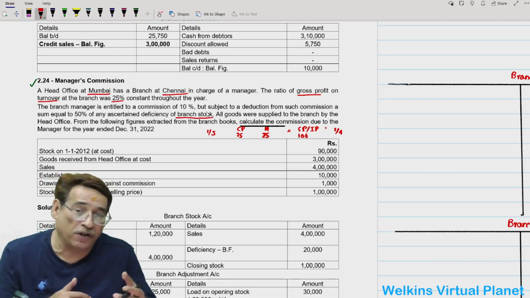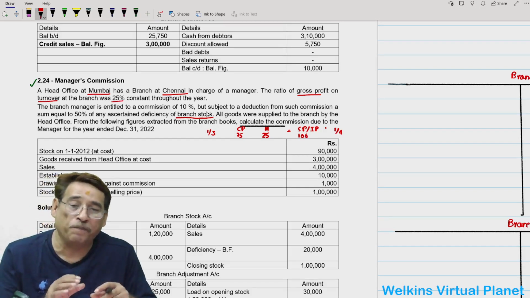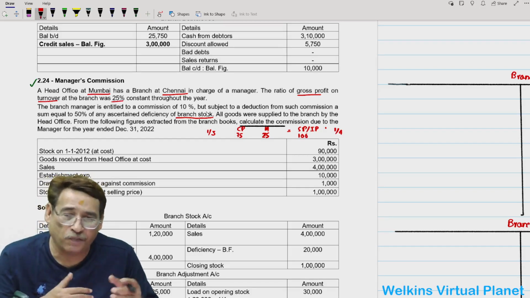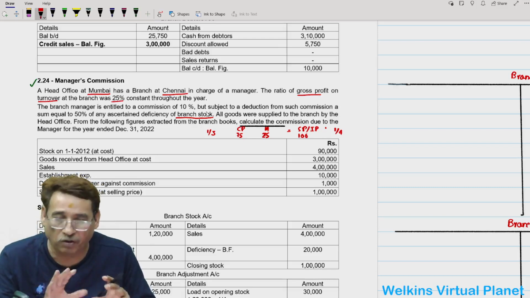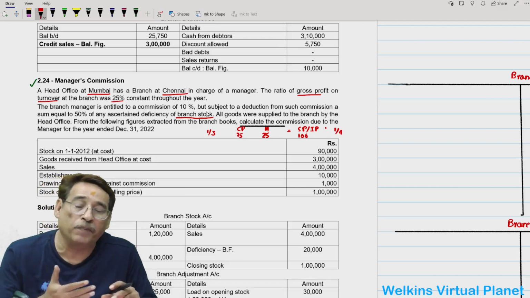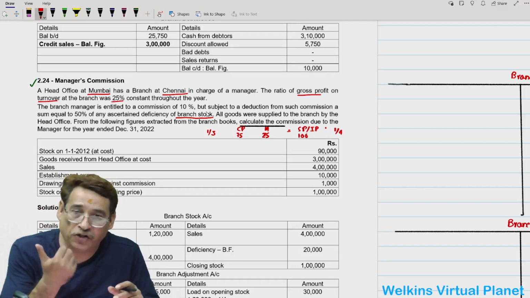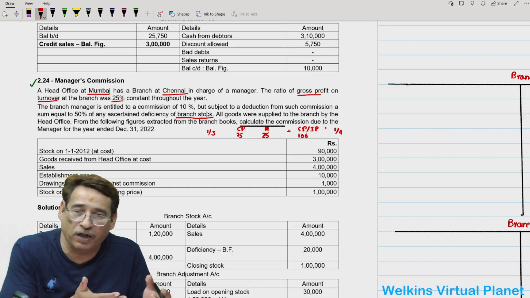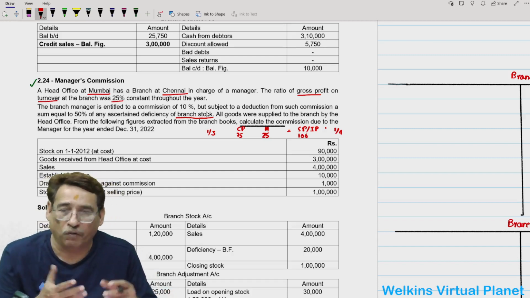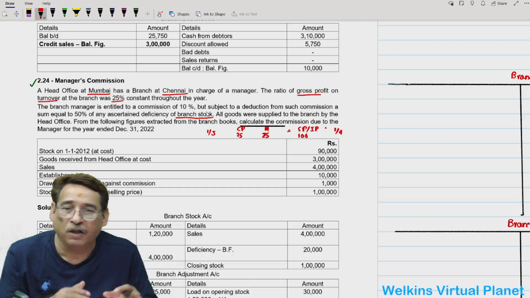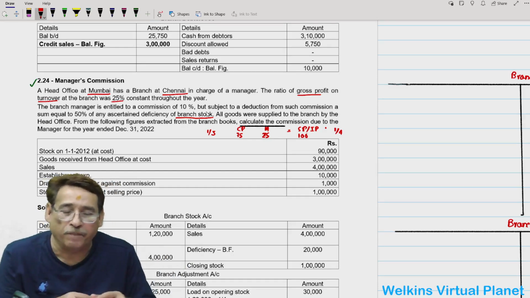Now, what is the contract between the head office and the branch manager? Head office has told the branch manager that we shall give you 10% commission, no doubt about that. Indirectly, it means if you are going to fetch us more return, obviously you are entitled to some commission. So if the profit is enlarged, your commission too will be a little bit higher.